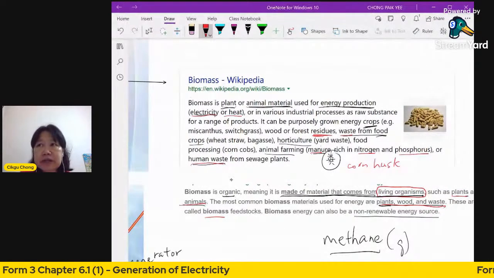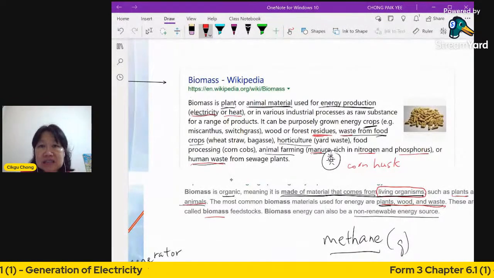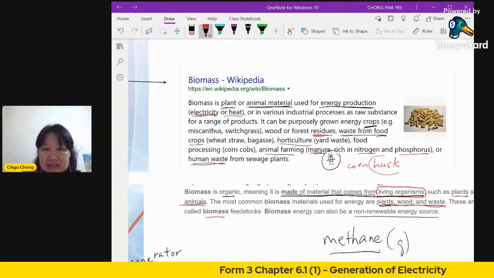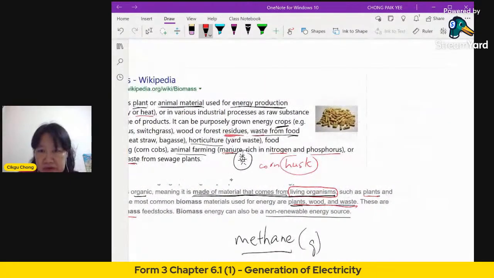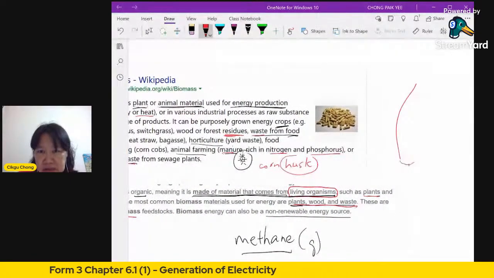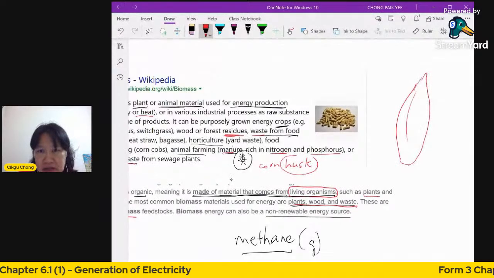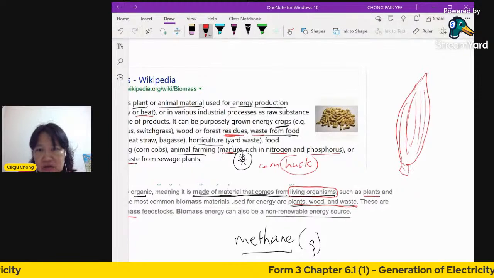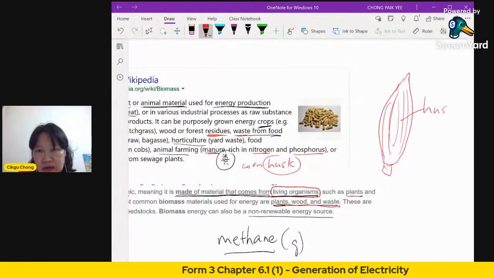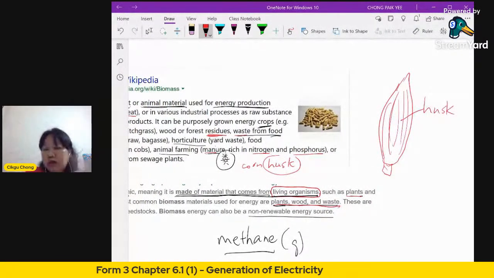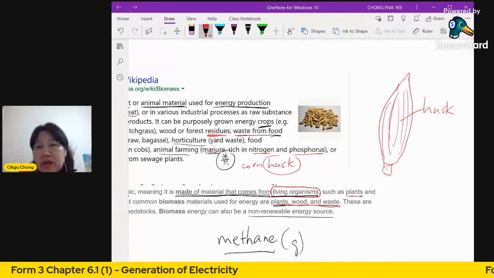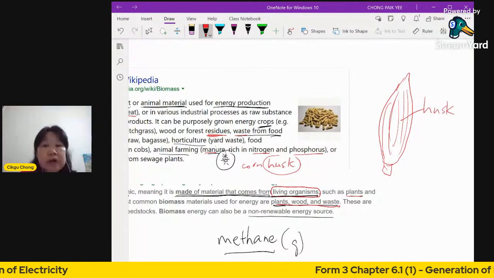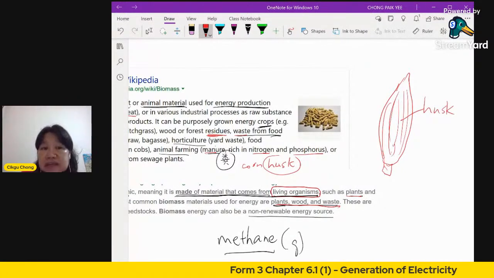For example, we plant corn and all that. We cannot eat the husk, isn't it? Husk is actually the cover, the peel of the corn. Let's say this is the corn, right? The thing that you have to peel off, this is called the husk. It will decompose, and then you can get energy from that. That is biomass energy. So this is corn husk.